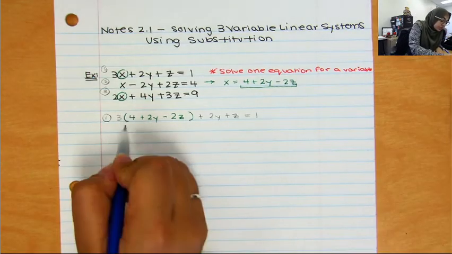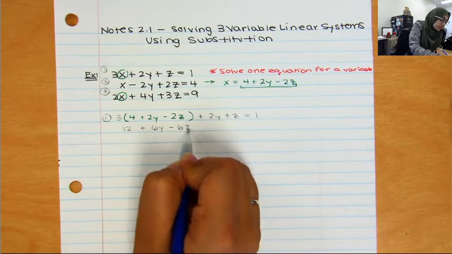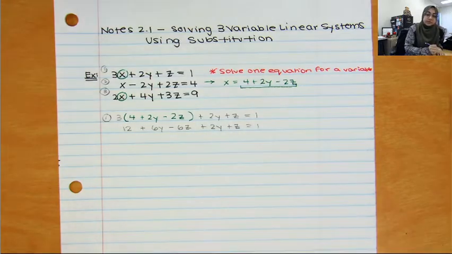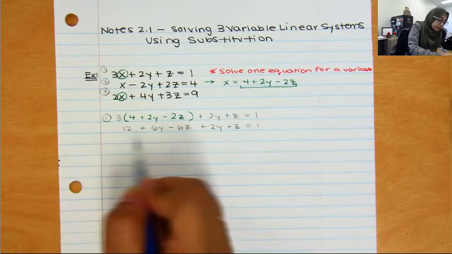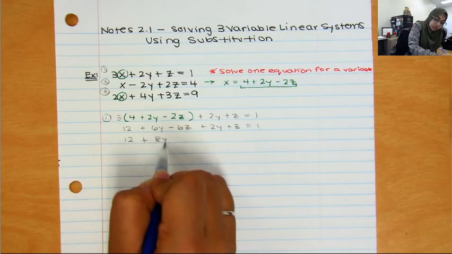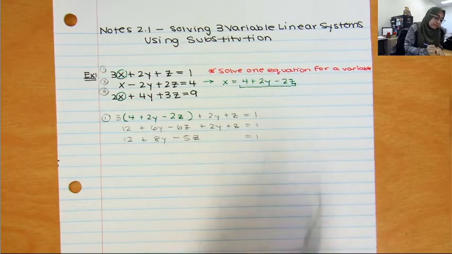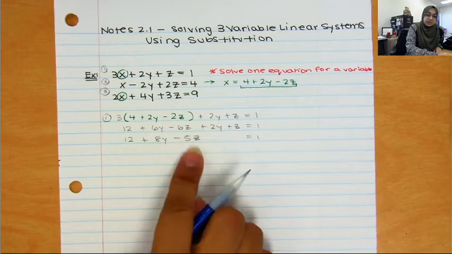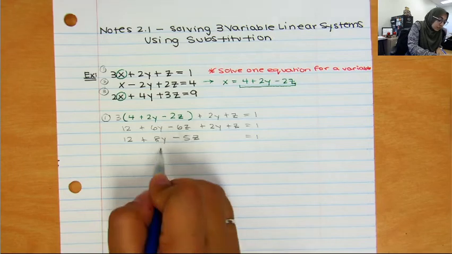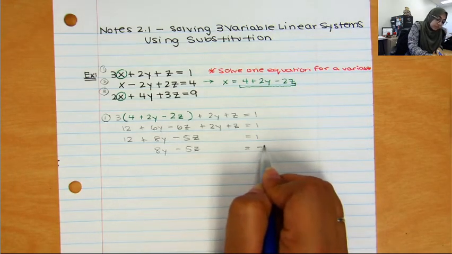So I'm going to distribute 12 plus 6y minus 6z, bring down plus 2y plus z equals 1. And then combine my like terms. So I have 12 plus 8y minus 5z equals 1. Now I've got 2 variables here and I've still got a constant. So I'm going to now subtract 12 from both sides, which leaves me with 8y minus 5z equals negative 11.